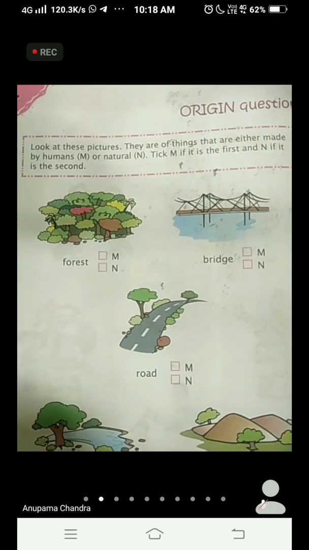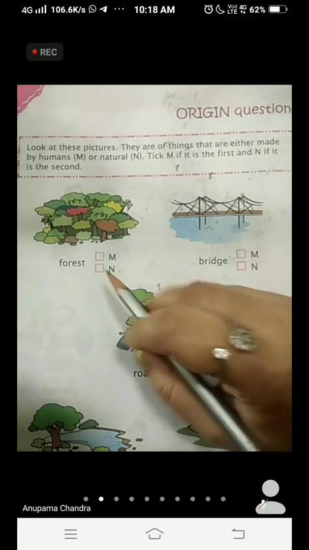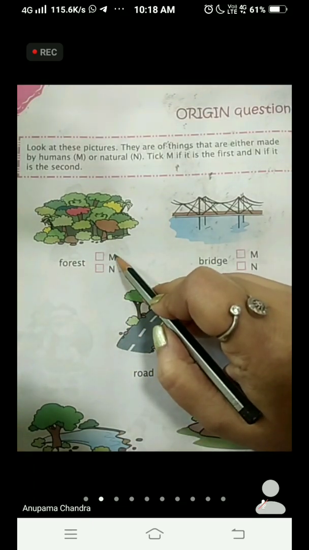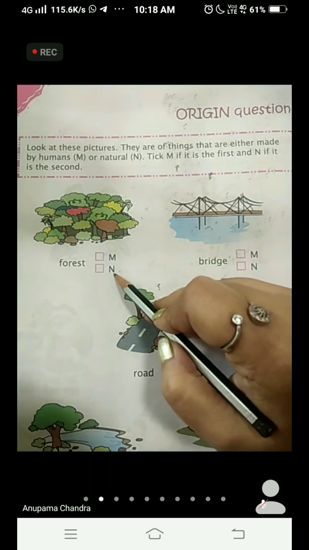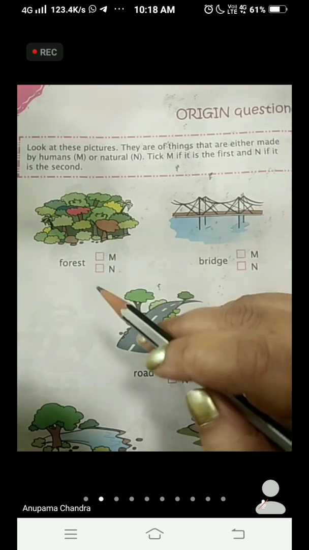Now children, what is man-made and what is natural? For example, see the first picture, forest. Forest is given here, M and N. M is for man-made thing and N is for natural thing. What is a man-made thing? Something which is made by man. For example, the chair in which we are sitting right now.